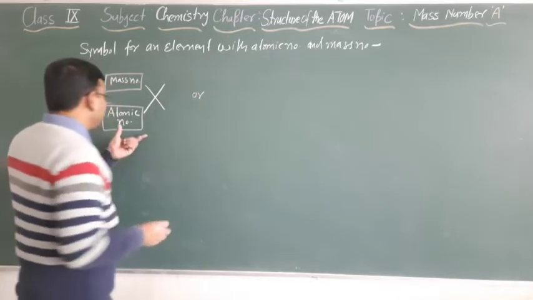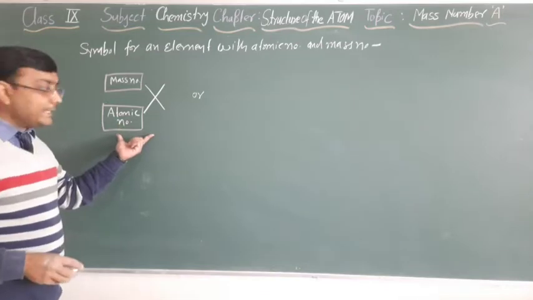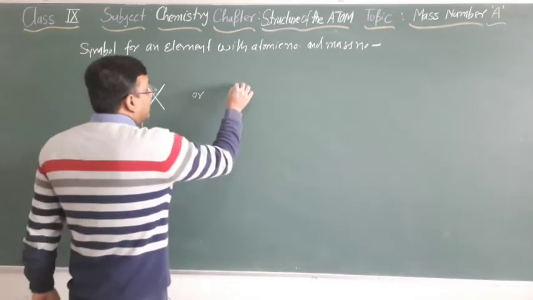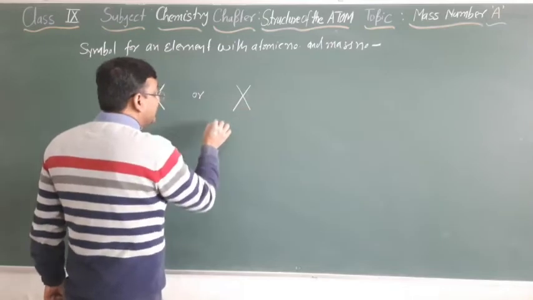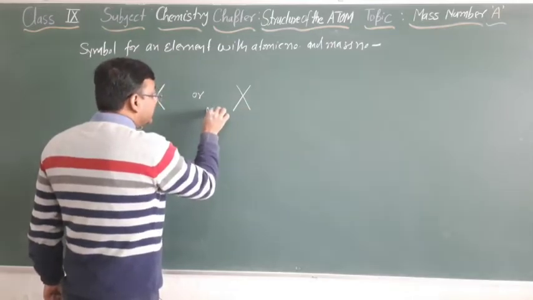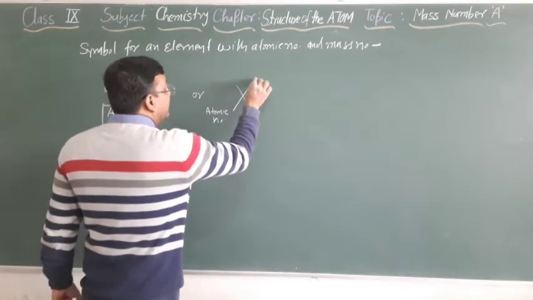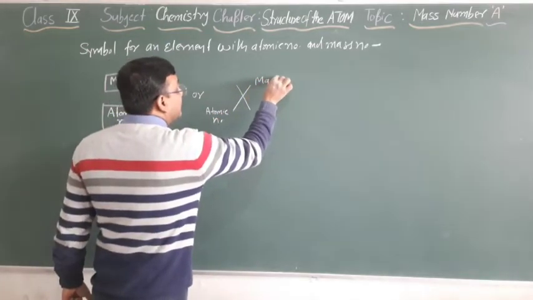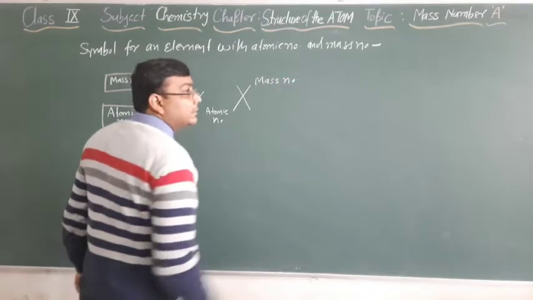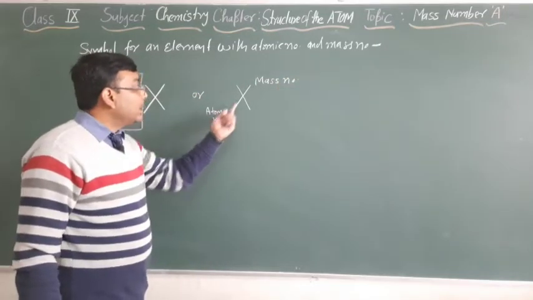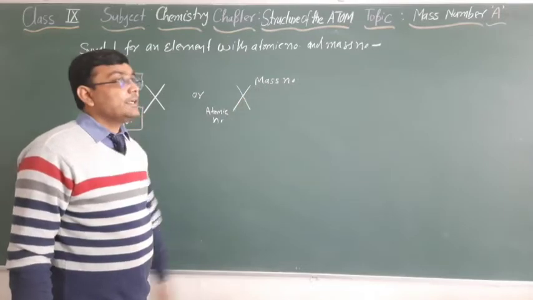Or generally these days we use this symbol, right? Another convention is to write the atomic number and at this corner the mass number. Atomic number at the left and the mass number at the right.